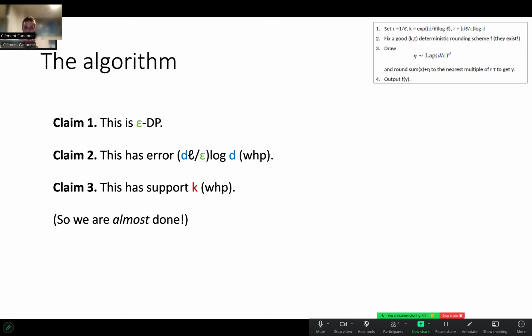We have proven that what we have is epsilon-DP, that it has good accuracy, and that it has small support, now with high probability. If something has small support with high probability, then its entropy and its expected randomness are also roughly log of this. So at this point, it seems like we're good, except that claim 3 is actually lying quite a bit.